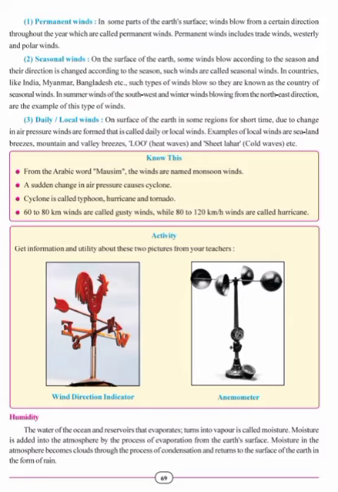Sea and land breezes, mountain and valley winds, loo, that is hot waves or ushna leher, and cold wave or sheet leher, etc. These are the types of local winds.